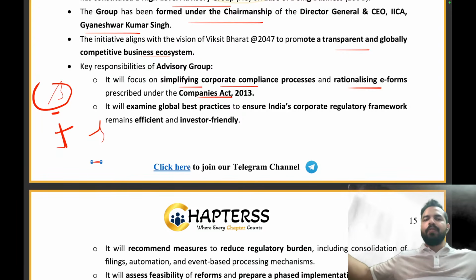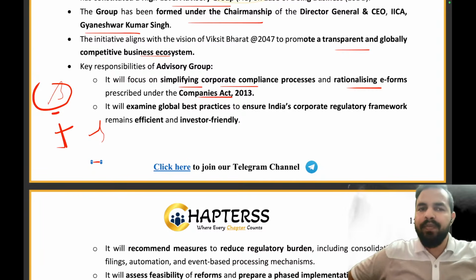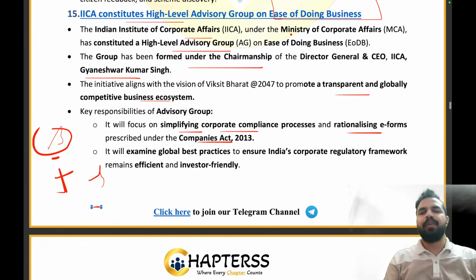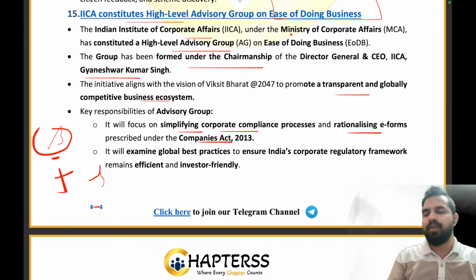It becomes difficult for businesses to be compliant with all of them. That is why we understood that there is a requirement for simplification of these rules. For simplifying them, we came up with the initiative of a high-level advisory group, which will help in achieving the objectives of ease of doing business. That is why the Indian Institute of Corporate Affairs signed an MOU and created a high-level advisory group on ease of doing business.